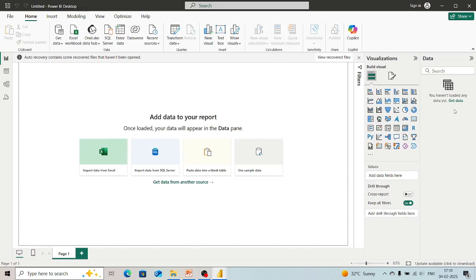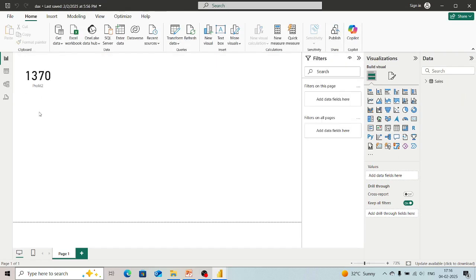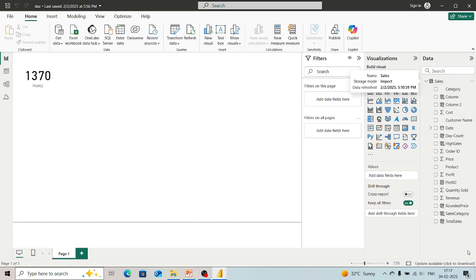It was just a sample file. This was the card which we created in the previous video. It was a measure which we calculated, and then we visualized it in this way. Here is the data which we have loaded, and these are the measures which we created. Calculated columns were there. These things are present over here.